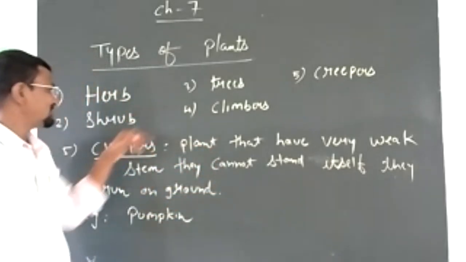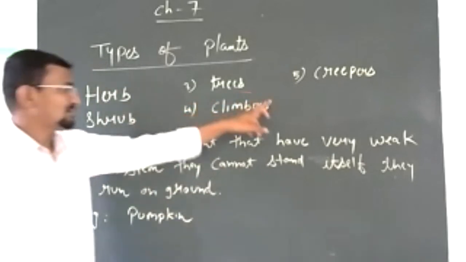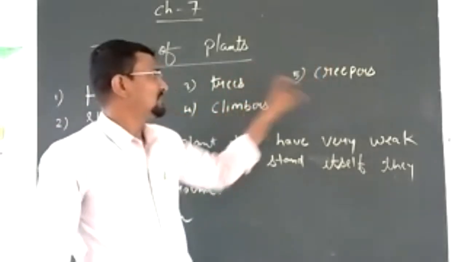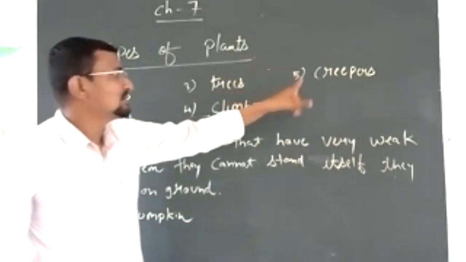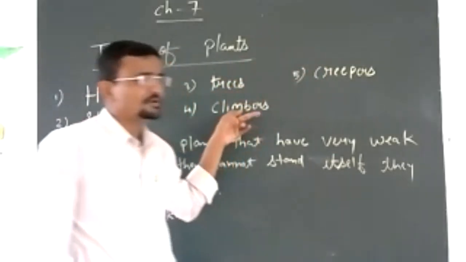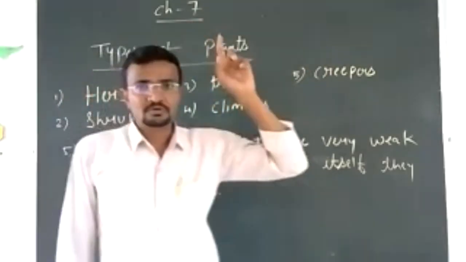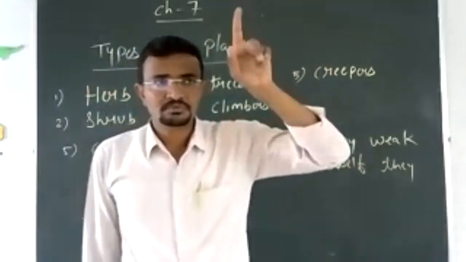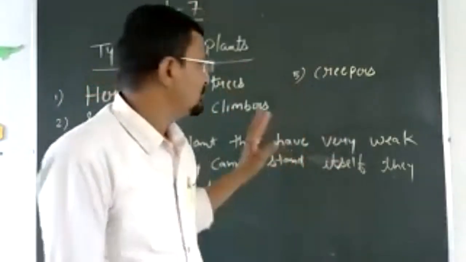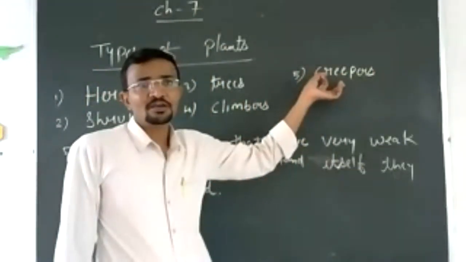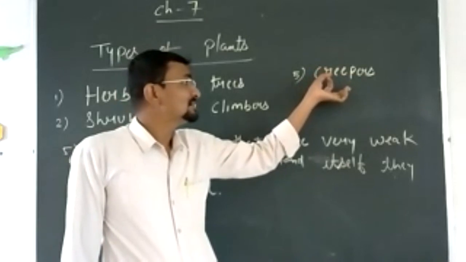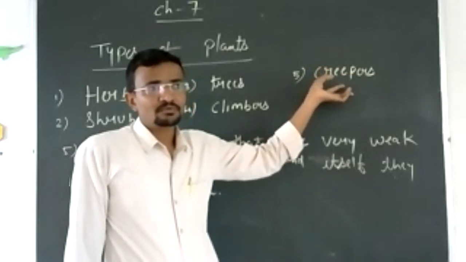What is the difference between creeper and climber? Both plants have weak stems. But in case of climber, they climb up with the help of some object. In case of creeper, they also don't have a strong stem, but they do not climb up.